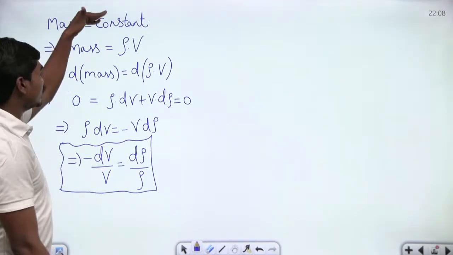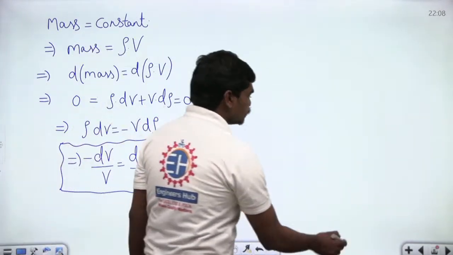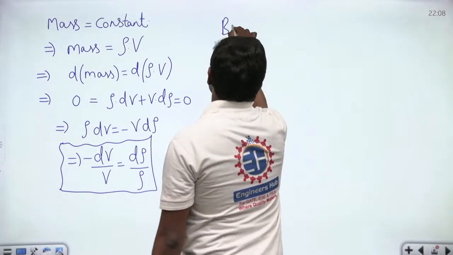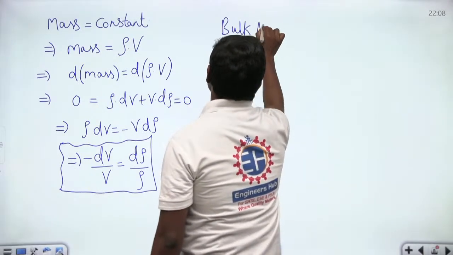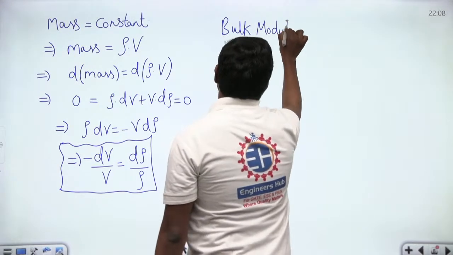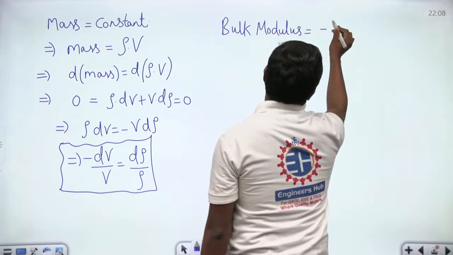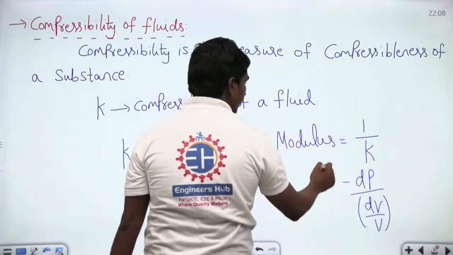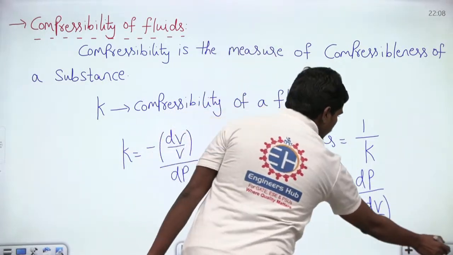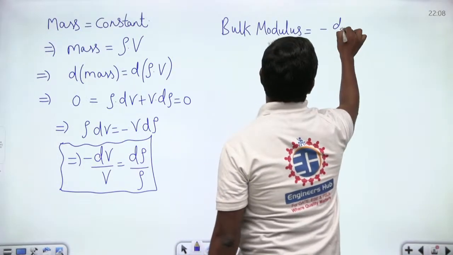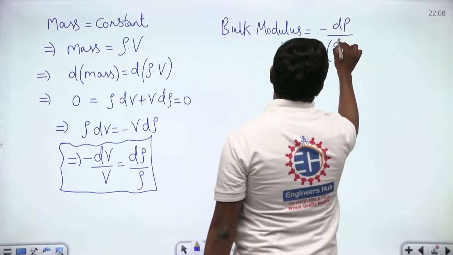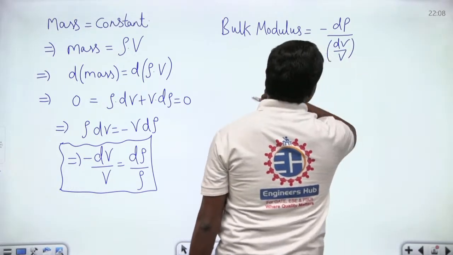This is the analysis that we know from this mass. Now if you take your bulk modulus, bulk modulus is nothing but 1 by compressibility, so minus dP divided by dV by V. This is what we have.